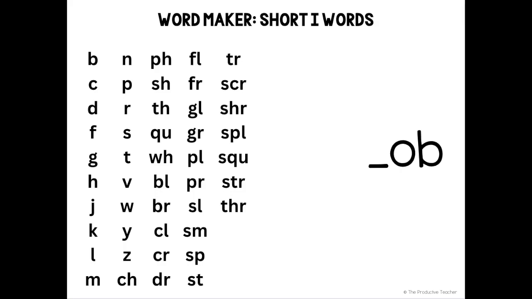Today we're going to play the word maker game with the OB word family. One-syllable words can be made up of an onset, that's any letter or letters that come before the vowel in a word, and a rime, that's the vowel and any letters that come after it. All the words in a word family have the same rime, but we can make new words by changing the onset. As you watch this video, you can listen to me read the words we make, you can read along with me, or you can mute the video and read on your own. Let's get started.